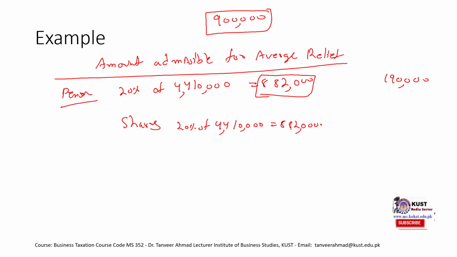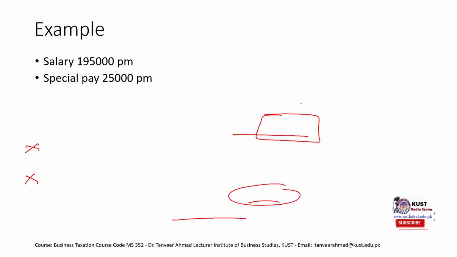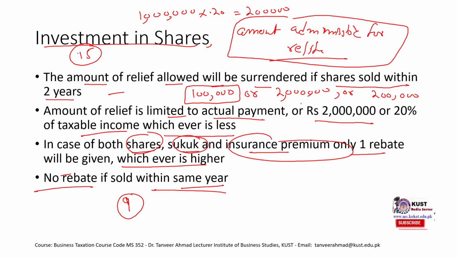So this is the maximum limit that is allowed. If we go back to that rule regarding shares, it says that the actual amount, or 20 million, or 20%, whichever is lesser.